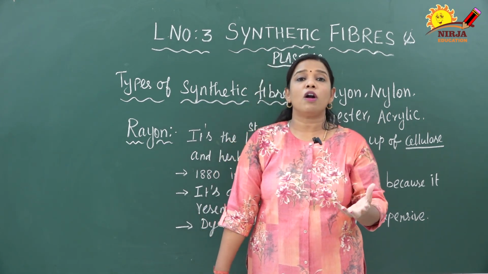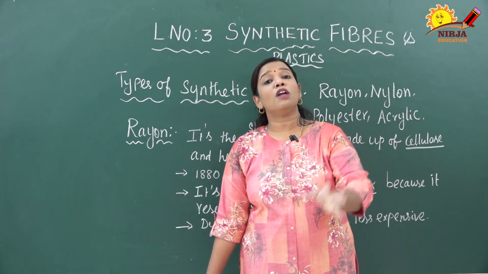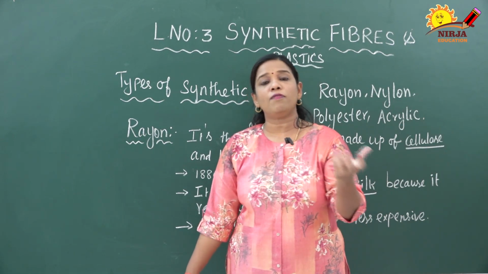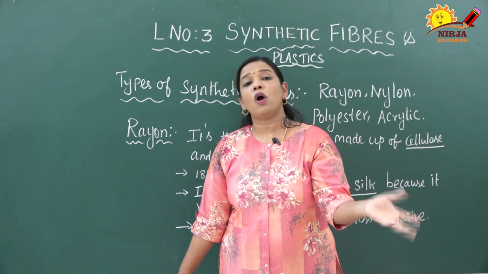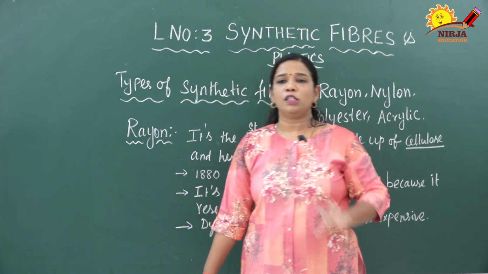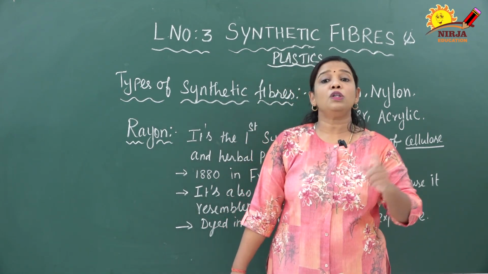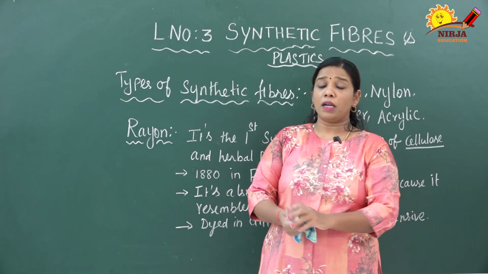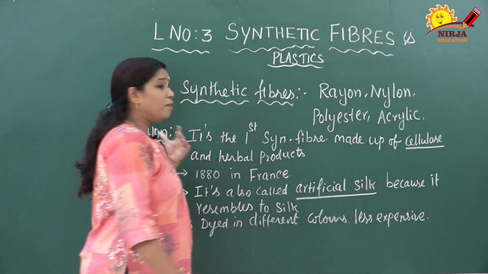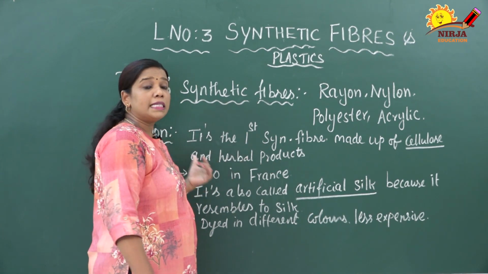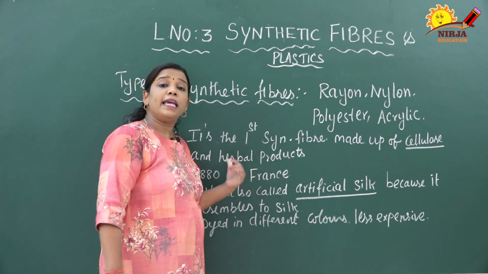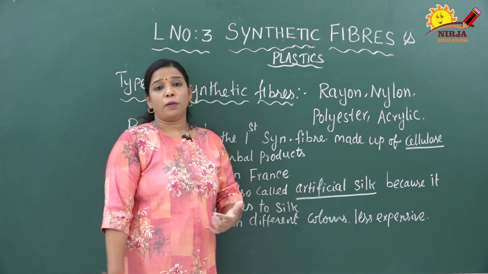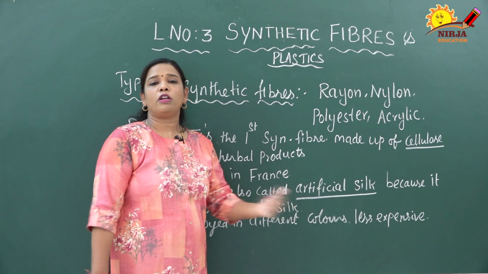After the fiber hardens, it is passed through a bath of sulfuric acid. First they put it into the basic solution, now they add it into this. The fine fibers, after hardening, are added into the sulfuric acid solution. After that, they are spun into yarn and woven into cloth. This way they prepare rayon. Rayon started being produced in 1880 in France. It is also called artificial fiber.